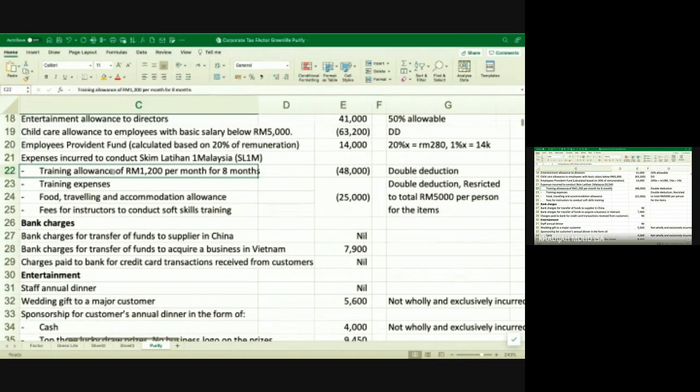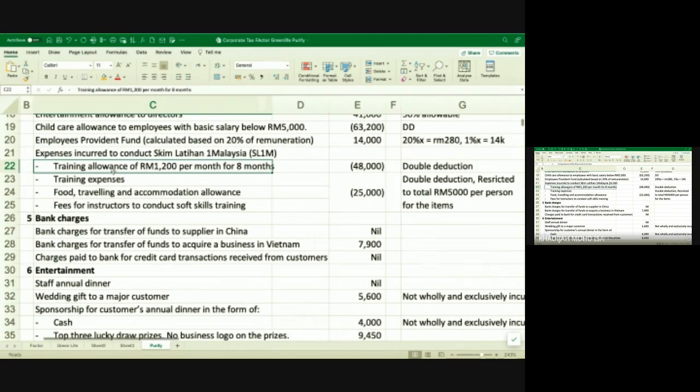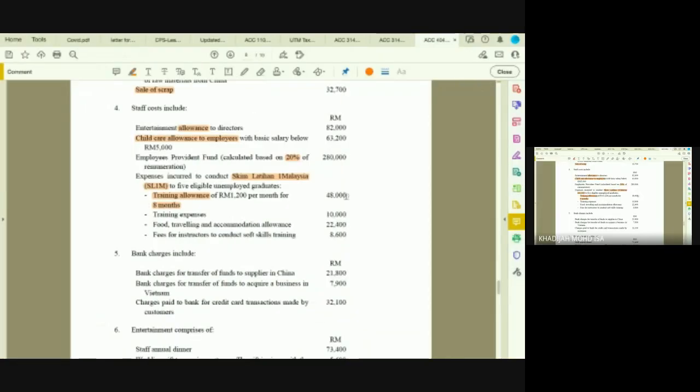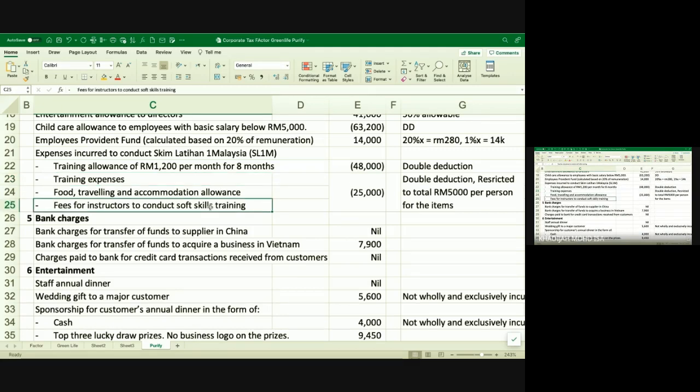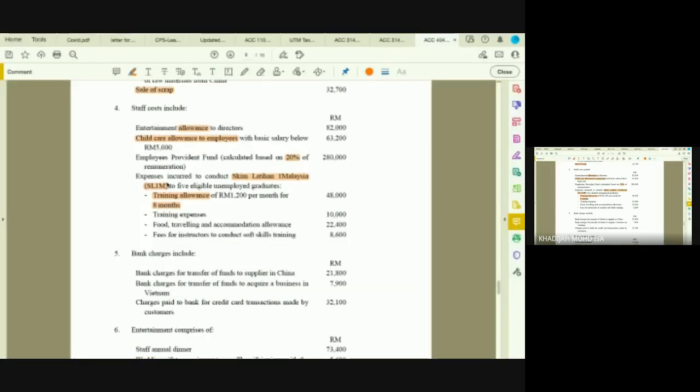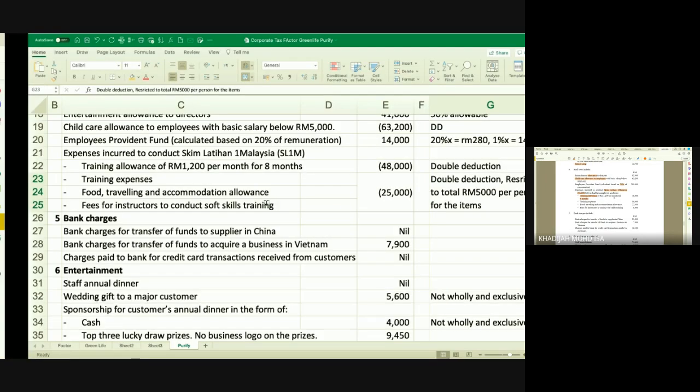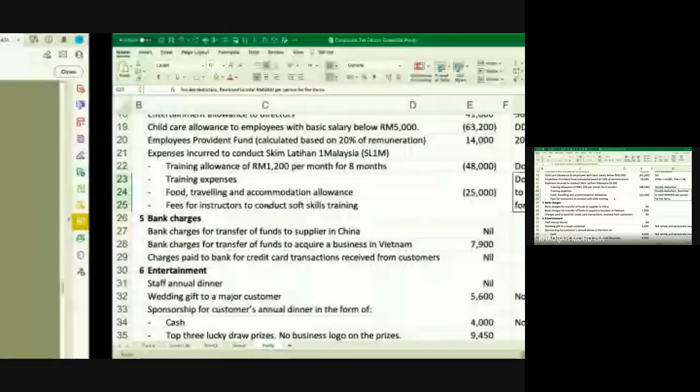All right, the training allowance is given as a double deduction. So whatever the company pays, 48,000, is given as double deduction. So you give double deduction, so you minus one more time. All right, training expenses, food, traveling, and accommodation, all these are given double deduction restricted to 5,000 per person for the items. So you have 3 items, right? 5,000 per person. How many persons do you have here? 5 eligible unemployed. So if you are given 5,000 allowable, the double deduction is 5,000.